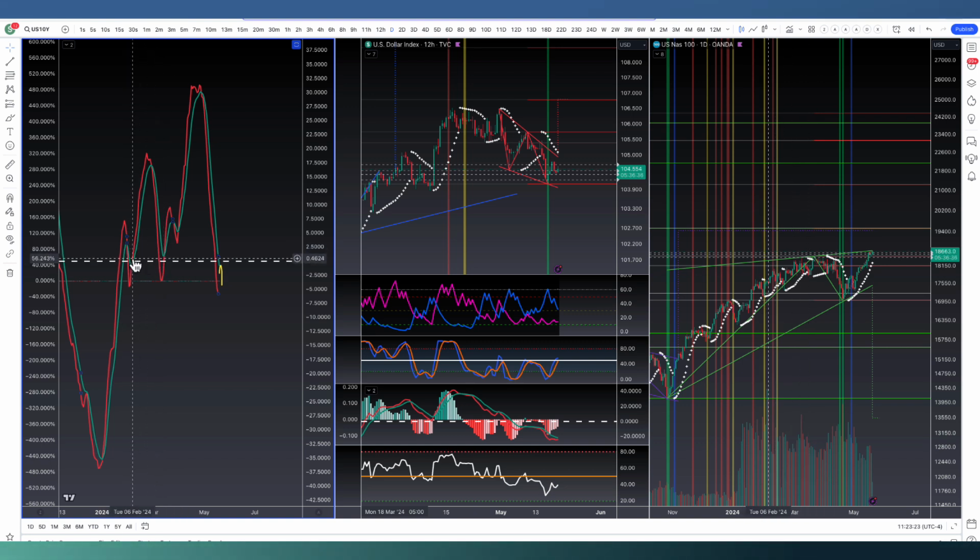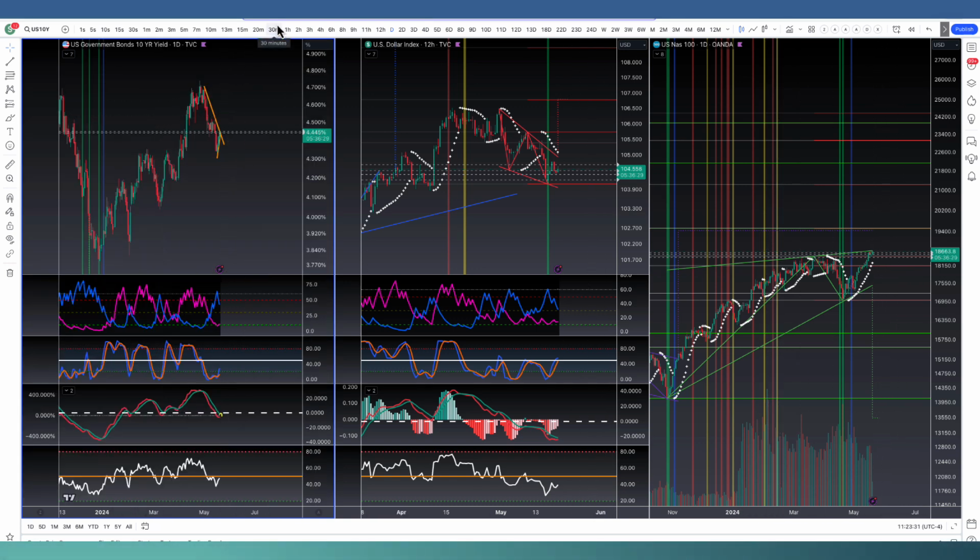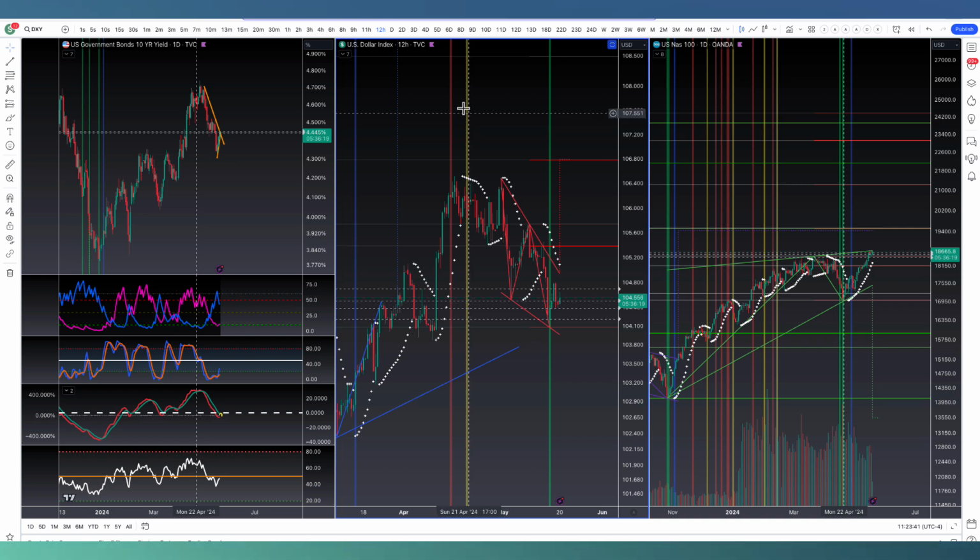And then in late February, early February, we did see us pull up in the bond yields in tandem with the Bitcoin correction being over as well. So it's not necessarily a terrible thing if the bond yields does it, but for the dollar, it definitely is a key market mover.